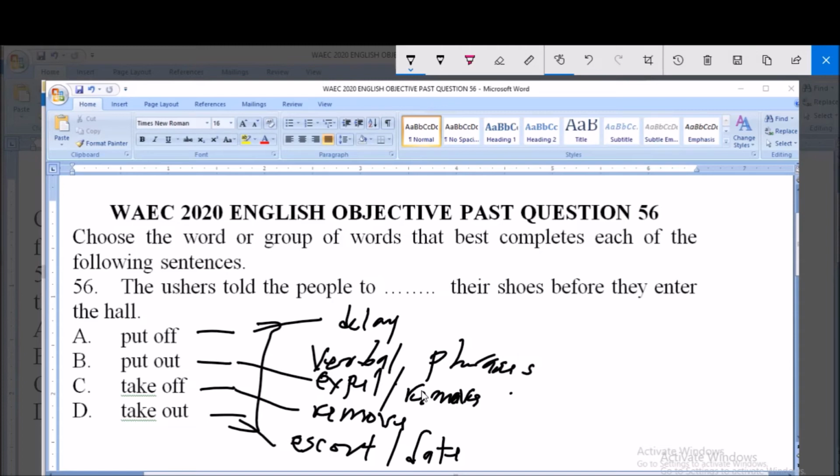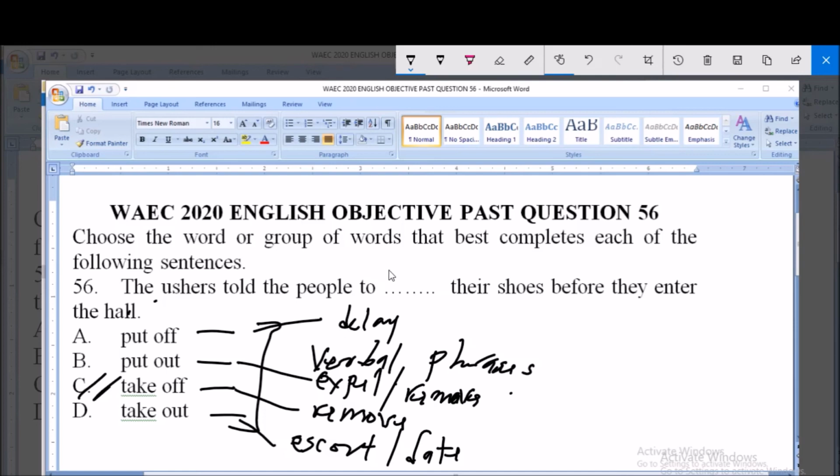So maybe when you are entering a church where they don't wear shoes, the person by the door can say, please kindly take off your shoe. Very correct. Then kindly put out your shoe may mean we don't even want to see you around this place. But take off your shoe simply means untie your shoe and remove it, then enter. So take off is the correct verbal phrase for this expression. So option C is correct.